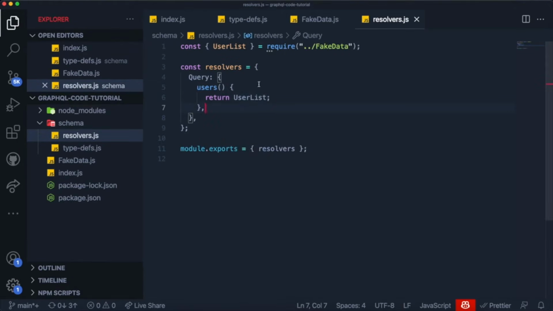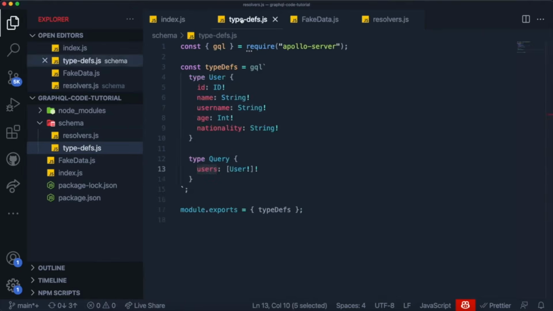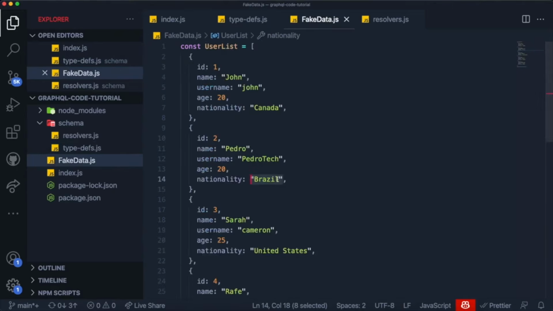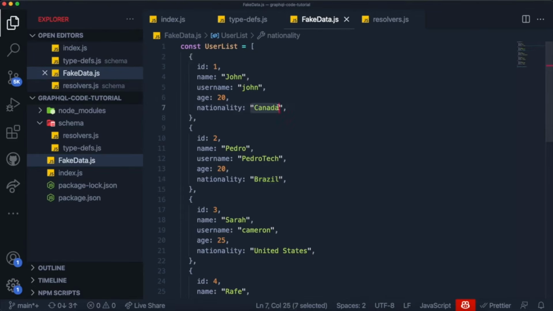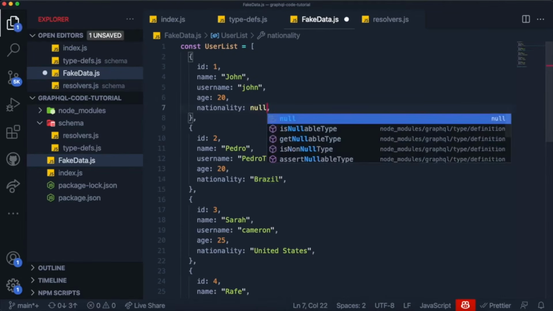Now imagine that, for example, we said that nationality was a string and that it was required. So by being required, we mean that it can't be null. Now, what would happen if I made it null, right? So I'm going to grab my list of data over here, and I'm going to make one of the nationalities null, and let's see what would happen.